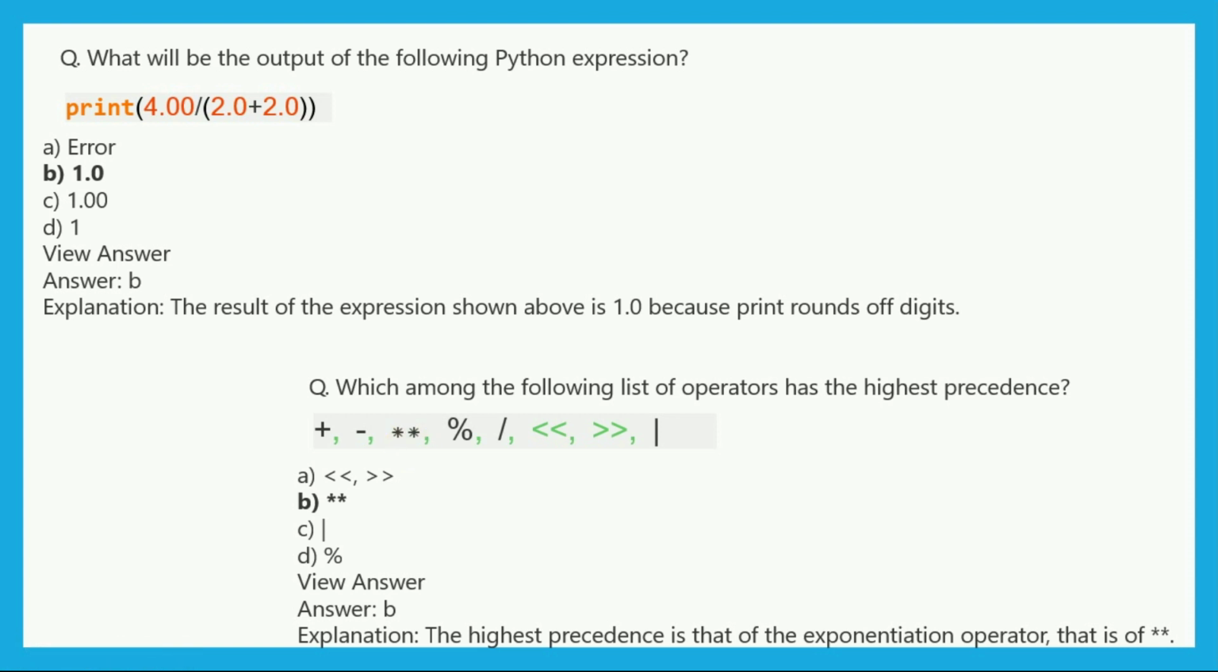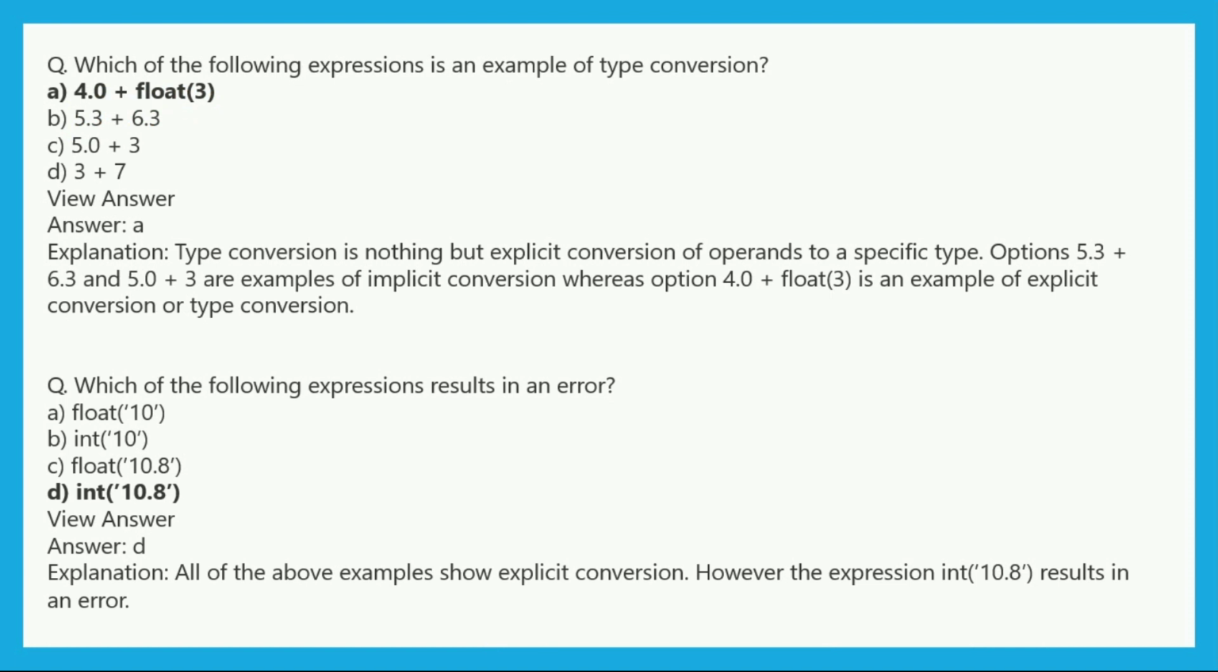If we have parenthesis, then parenthesis has the highest precedence, but in this case there is a power, that is the exponential, which has the highest precedence. Now, which of the following expressions is an example of type conversion? Here we can see float, where we are converting integer type to float, that is a type conversion example. So here is the right answer.